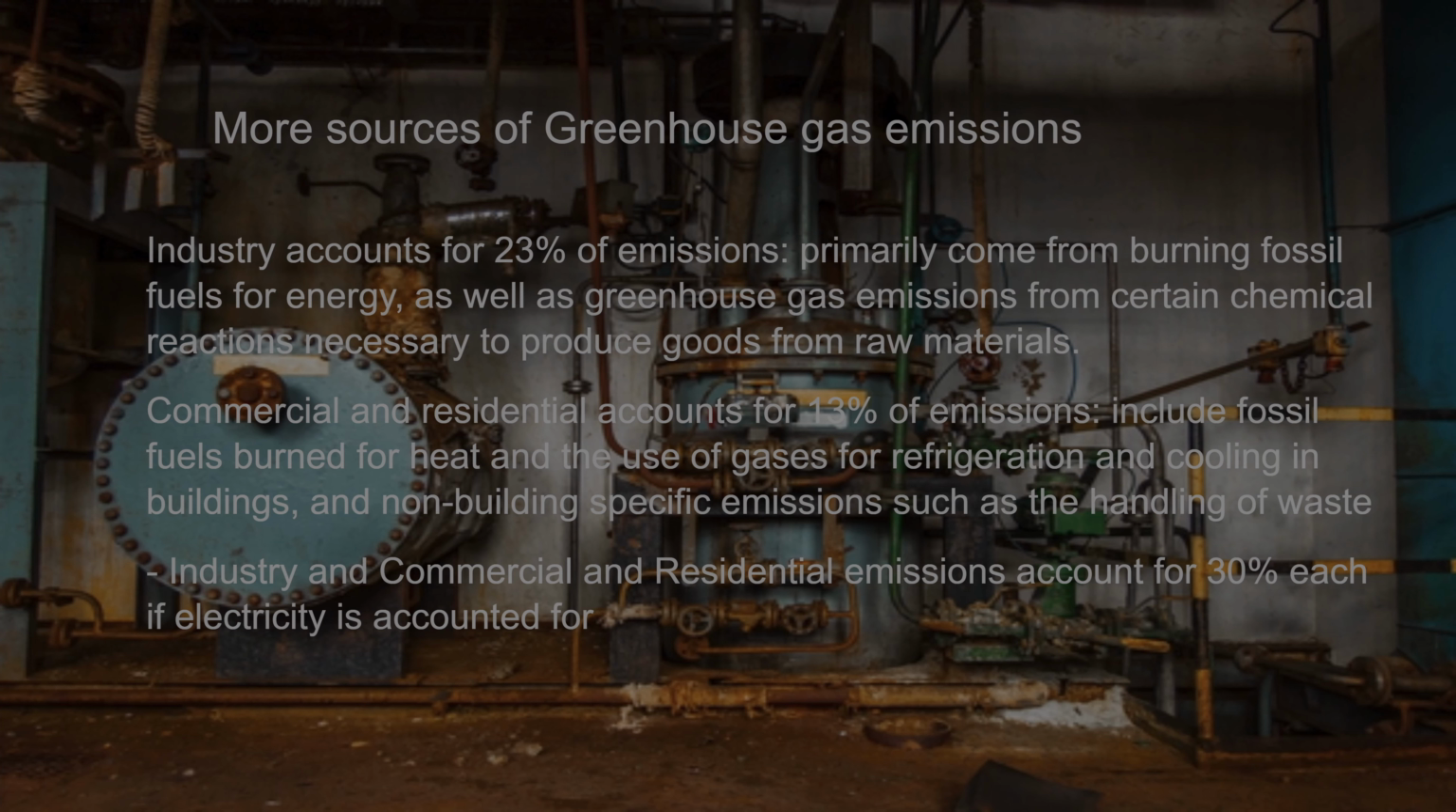More sources of greenhouse gas emissions. Industry accounts for 23% of emissions that primarily come from burning fossil fuels for energy, as well as greenhouse gas emissions from certain chemical reactions necessary to produce goods from raw materials. Commercial and residential accounts for 13% of emissions, including fossil fuels burned for heat and the use of gases for refrigeration and cooling in buildings, and non-building specific emissions such as the handling of waste. Industry and commercial and residential emissions account for 30% each if electricity is accounted for.